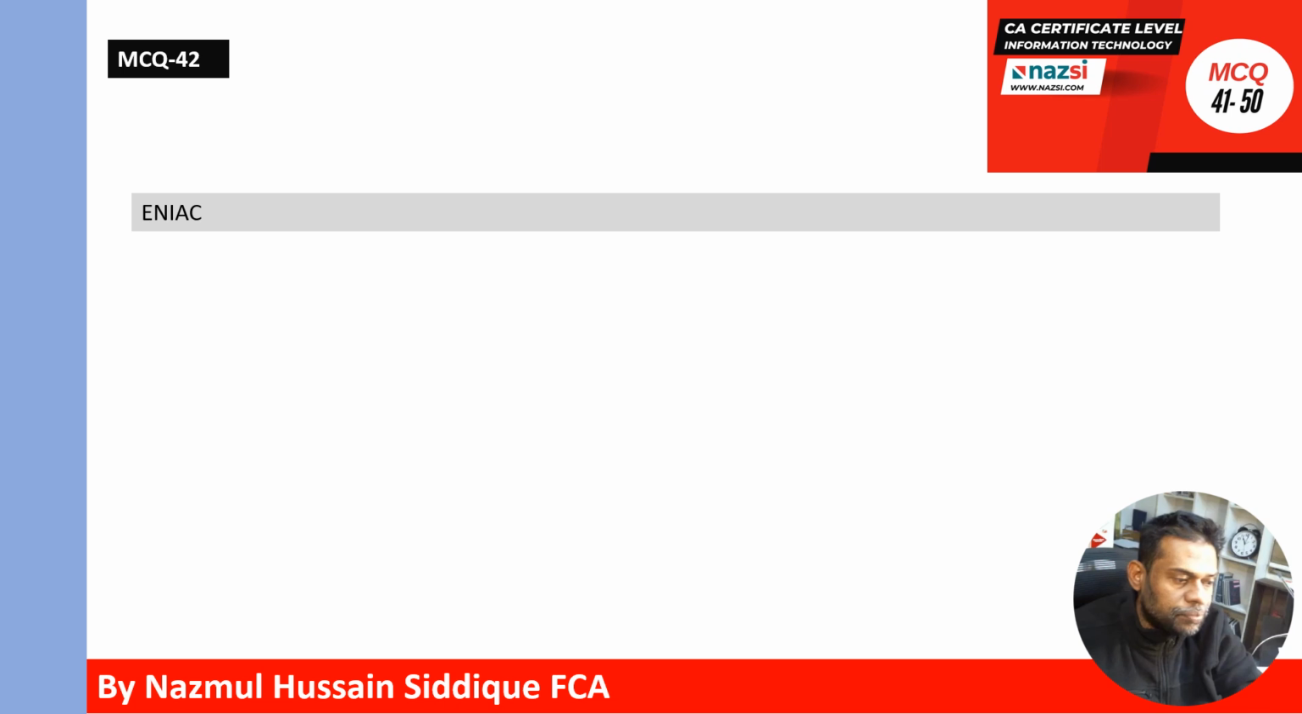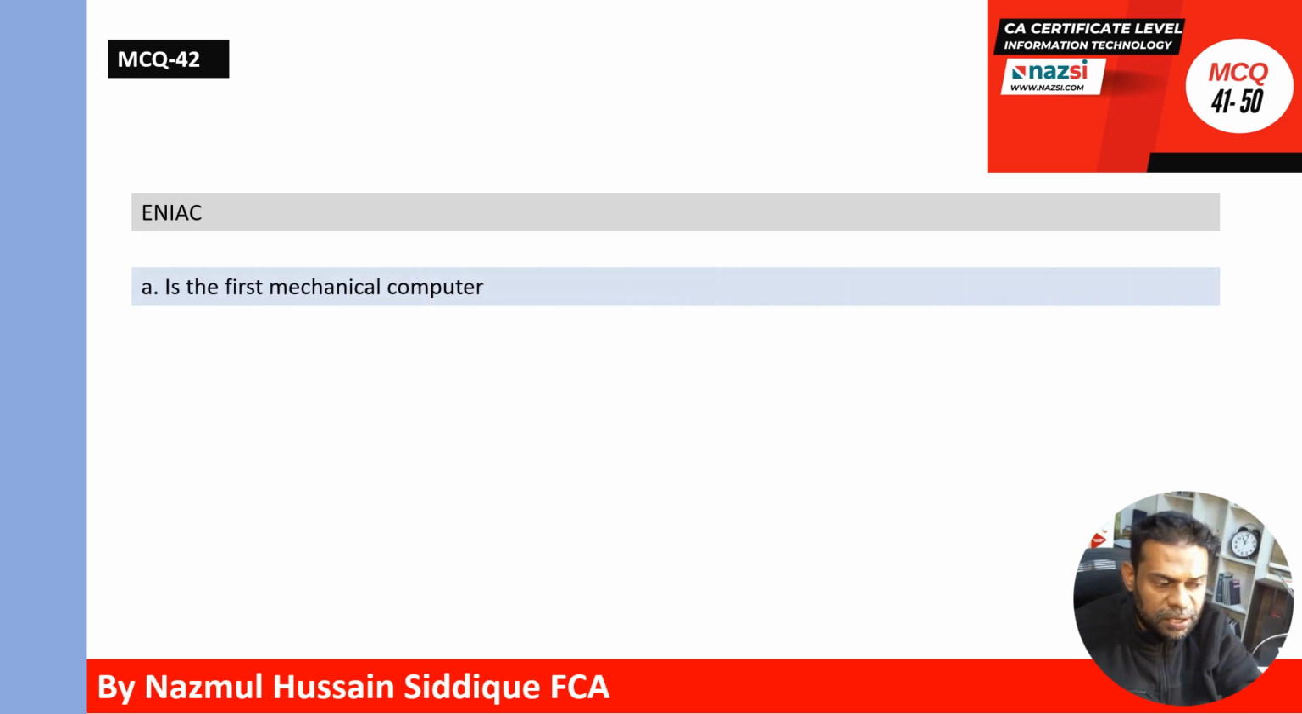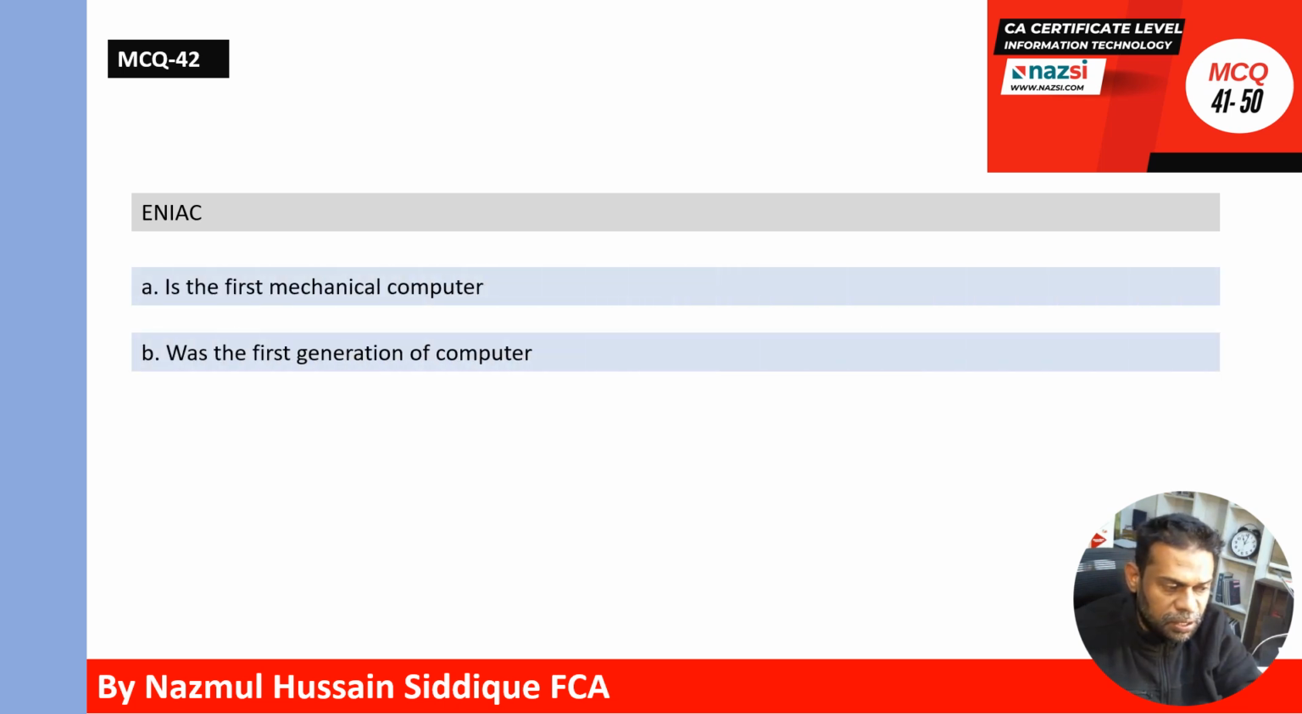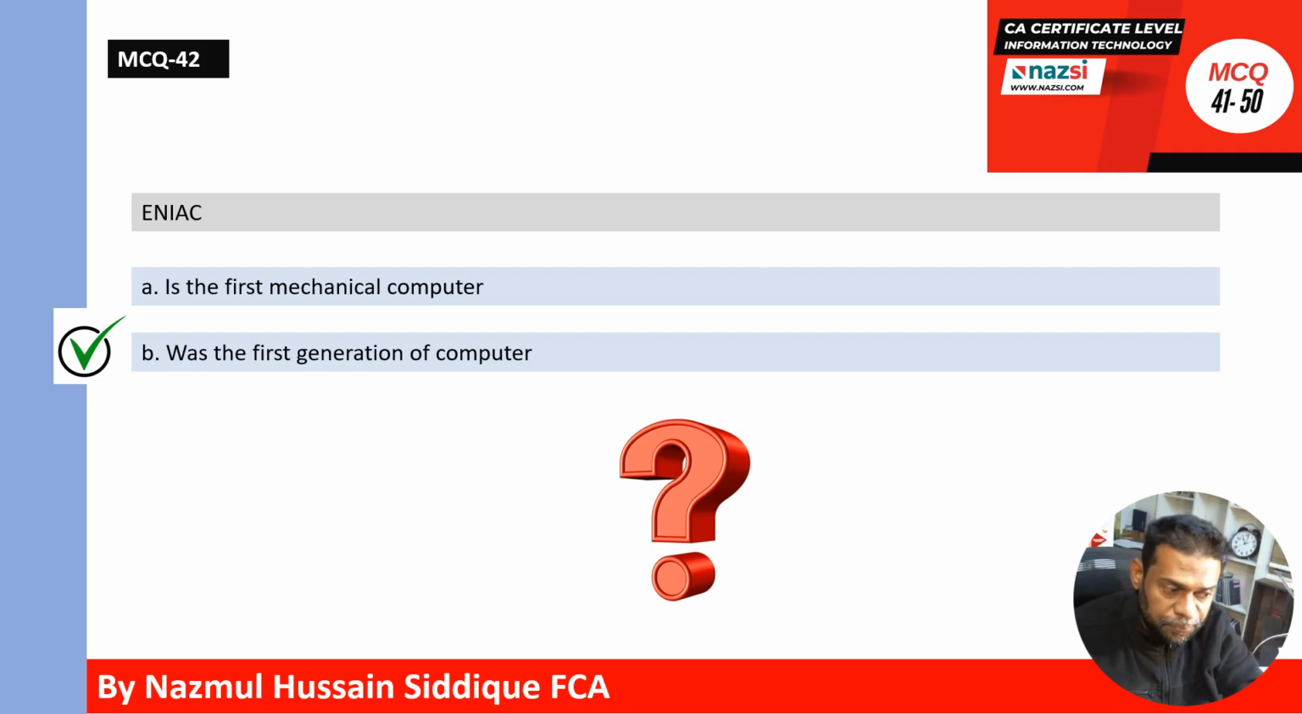Question 42. ENIAC is the first mechanical computer, or ENIAC was the first generation of computer. Which one is the correct answer? The correct answer is B. ENIAC was the first generation of computer.